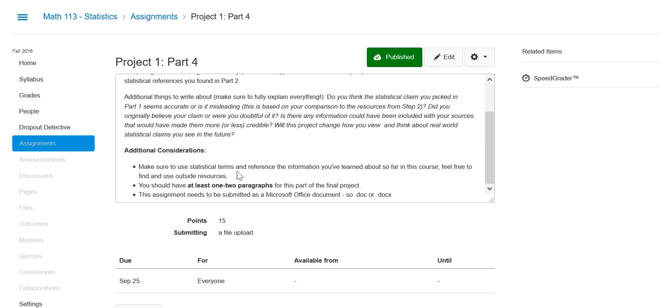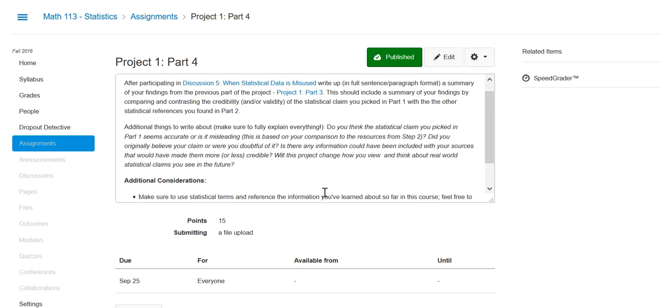So make sure to use the statistical terms and references that you provided of the information you've learned about so far in the course. You should have at least 1 to 2 paragraphs for this part of the final project, and the assignment needs to be in a Microsoft Office format.